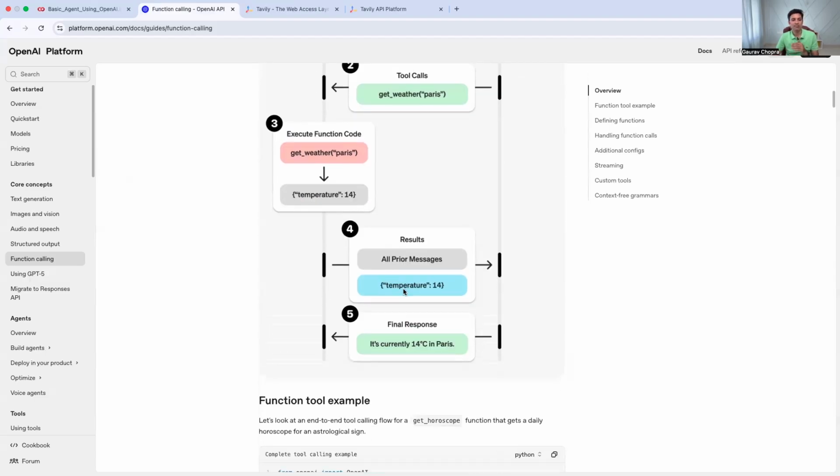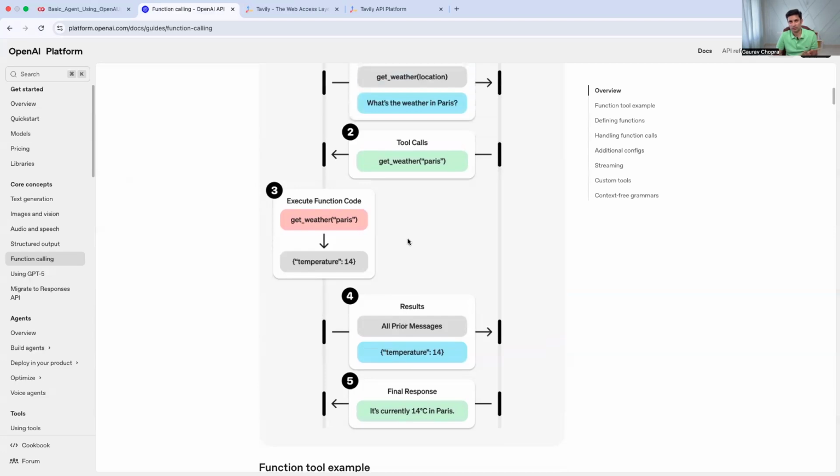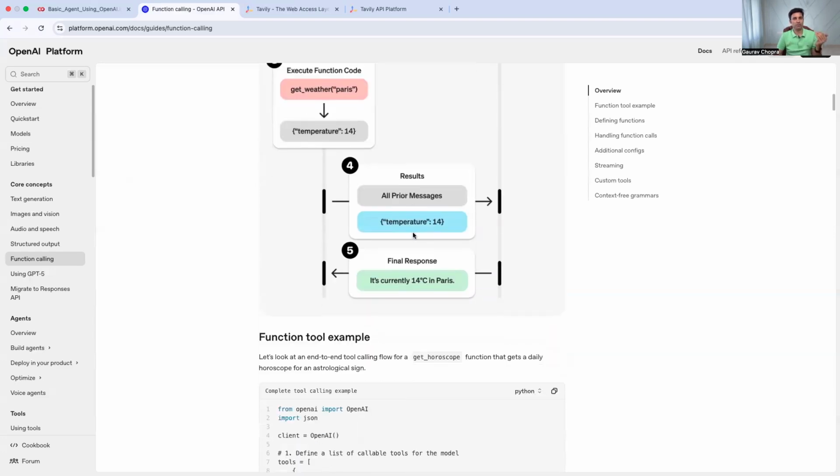Now, what is the meaning of this? It means I got the output from the function call, and the next step is I take this data, the output of the function, to the model again, along with all the prior messages. The user asked what the weather was in Paris, and the model gave a response back saying to call this tool with this parameter.